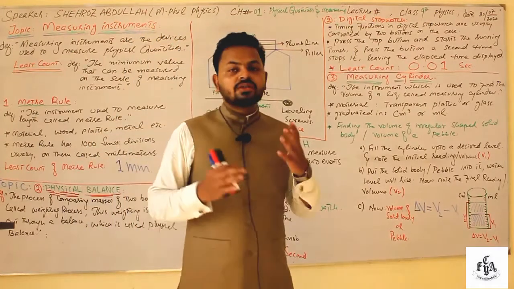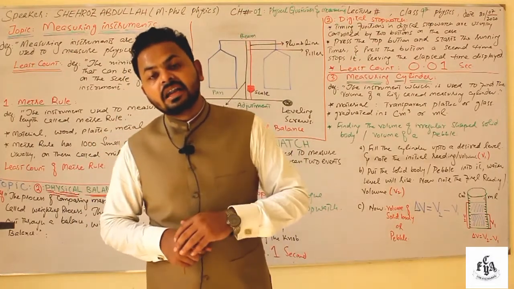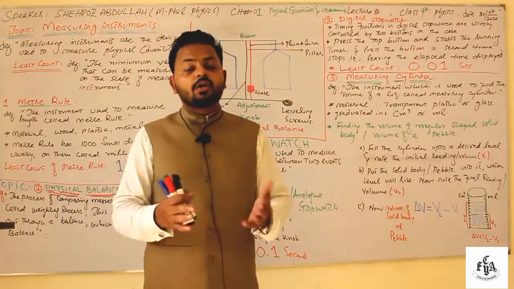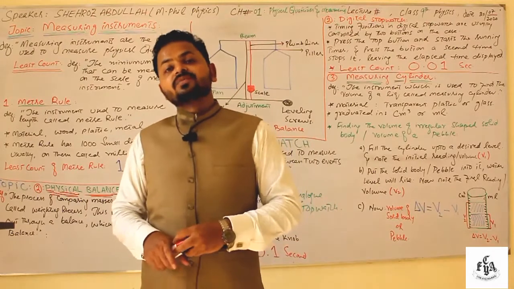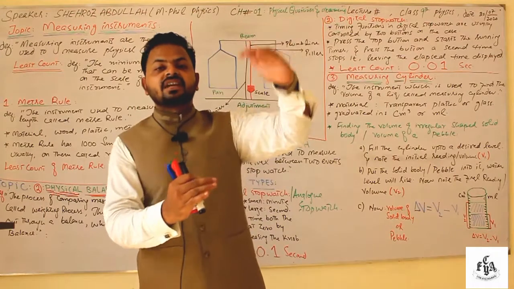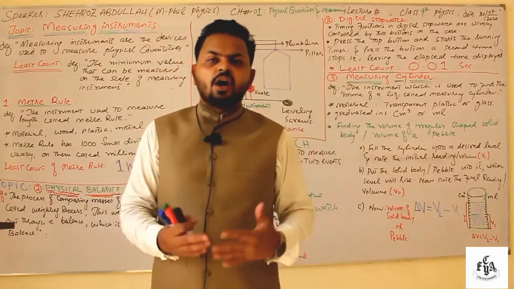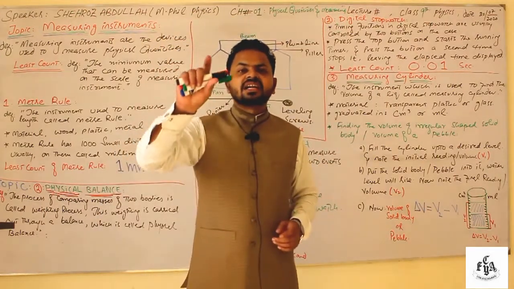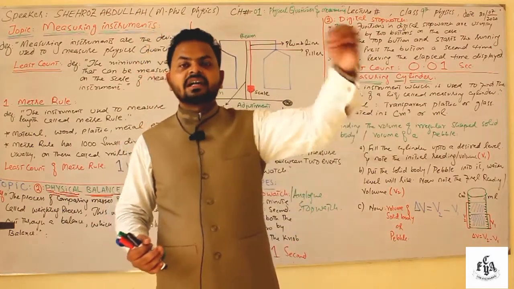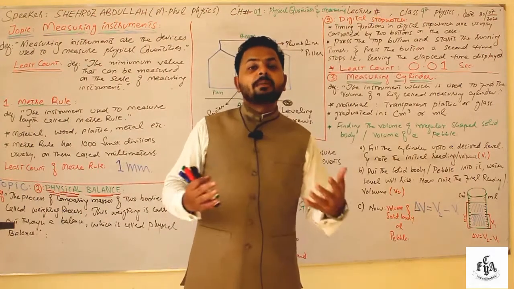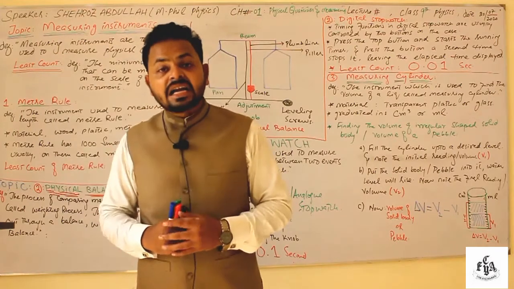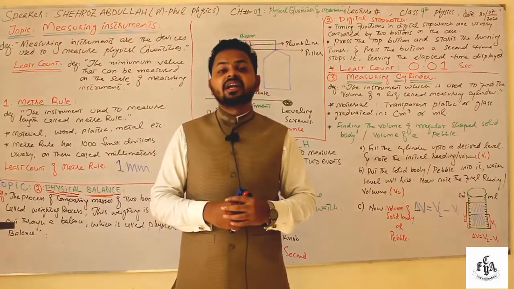And through this measuring cylinder we can find the volume of a certain liquid, as well as the volume of an irregularly shaped body, or you may say the volume of a pebble. For finding the volume of a pebble, what we do is, first of all, fill the measuring cylinder up to your desired level, however much you want to fill it, and note the initial reading, like V1. Okay, note the reading, then put a solid body, or you may say a pebble, into it. When you put the pebble into it, the volume of water in the cylinder will rise, and then note the final reading V2.